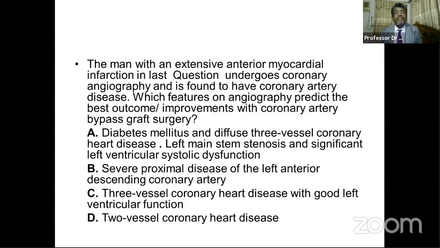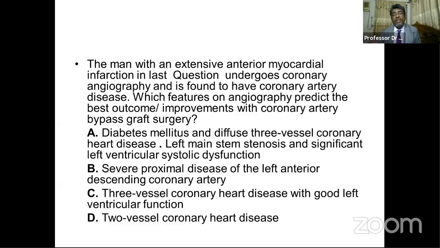A man with an extensive anteromyocardial infarction, the last question we have already discussed in the last class, undergoes coronary angiography and is found to have coronary artery disease. Which feature on angiography predicts the best outcome or improvement with coronary artery bypass graft surgery?